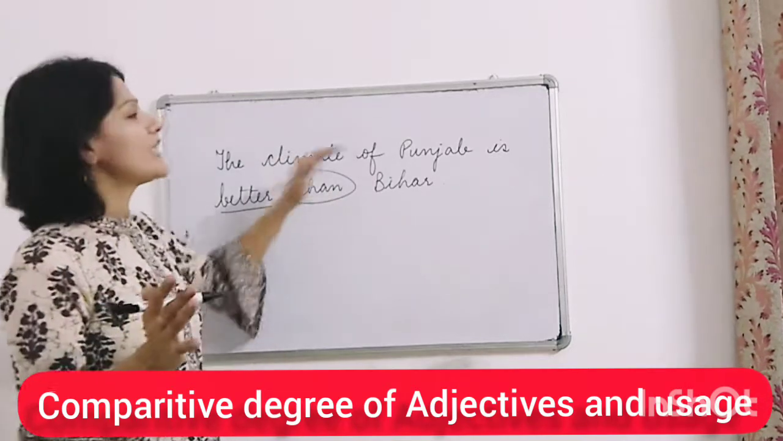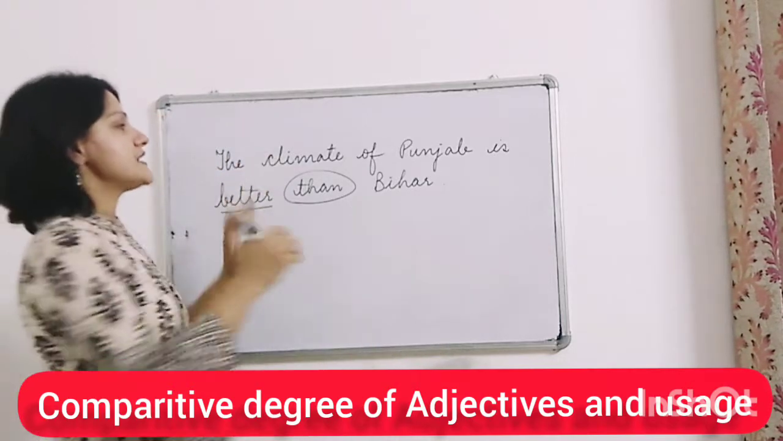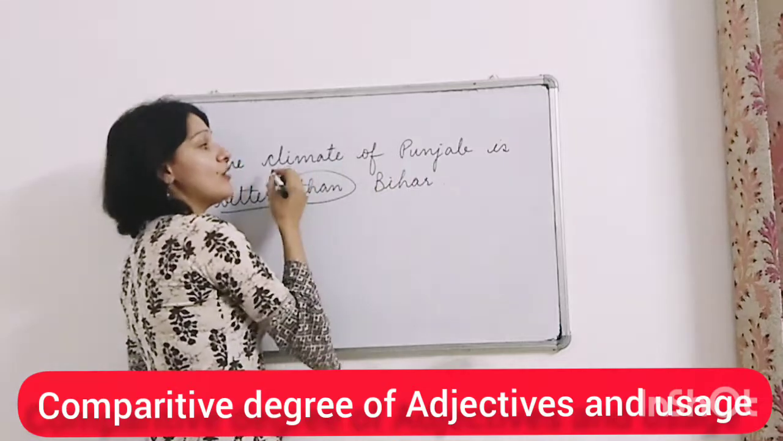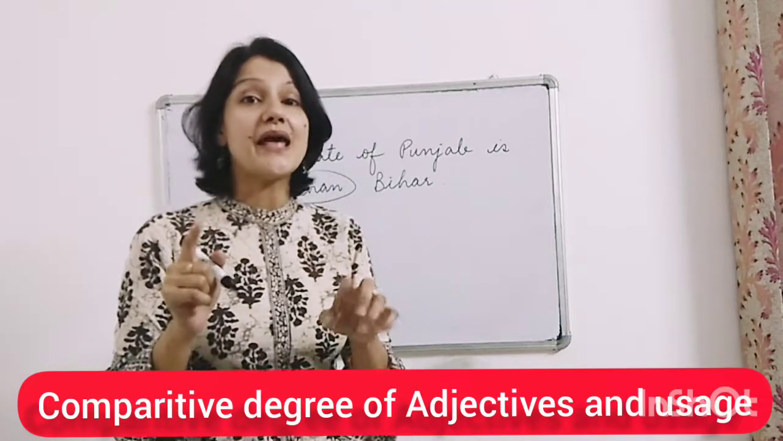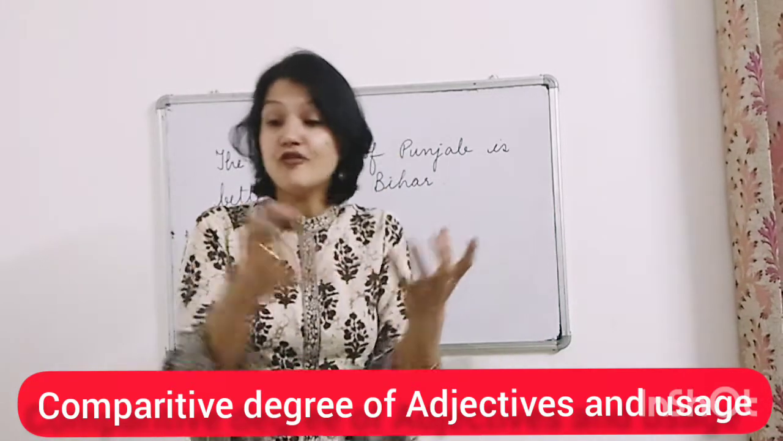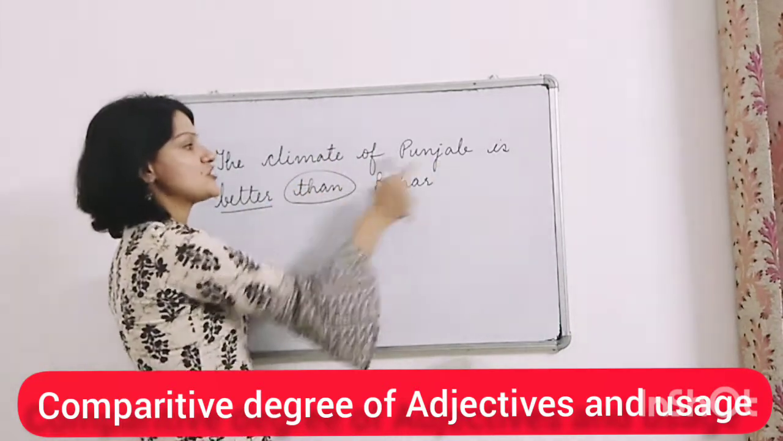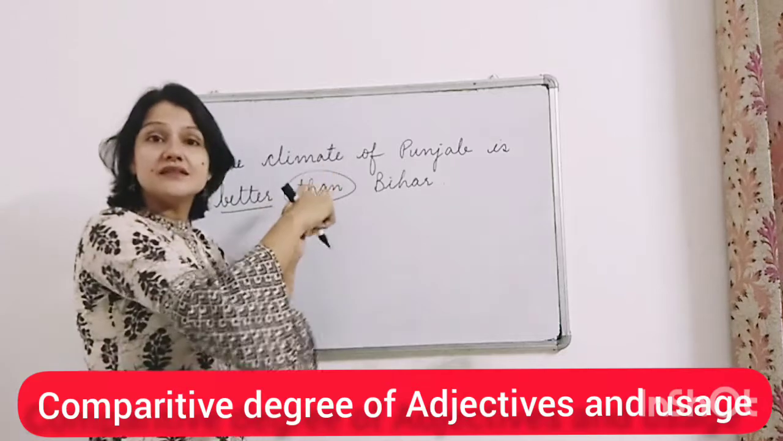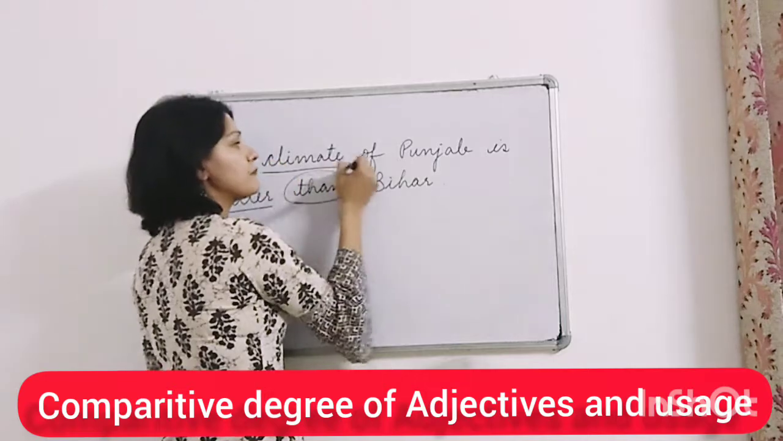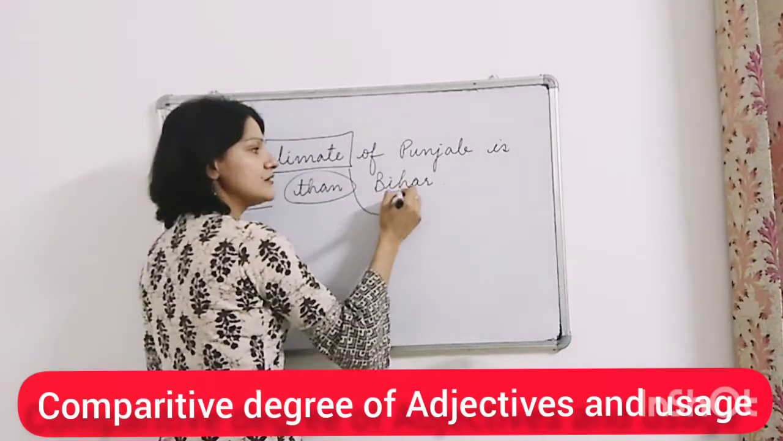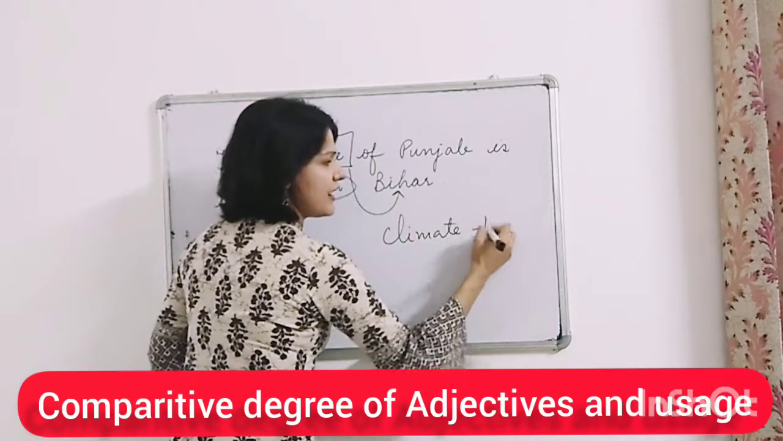Well, let me tell you, it is incorrect. Okay, it is incorrect. Now why? See, the climate of Punjab. Now, what are we comparing here? We are comparing the climate of both the places, right? But if I write it this way, the climate of Punjab is better than Bihar, I am comparing the climate of Punjab with Bihar.